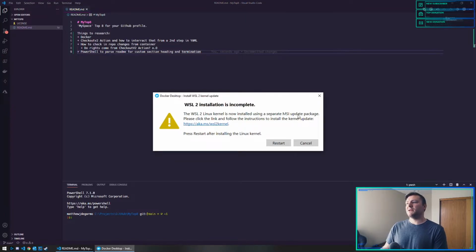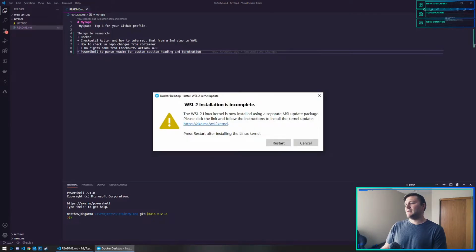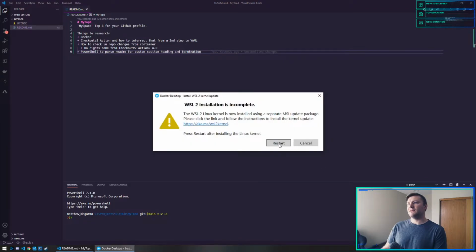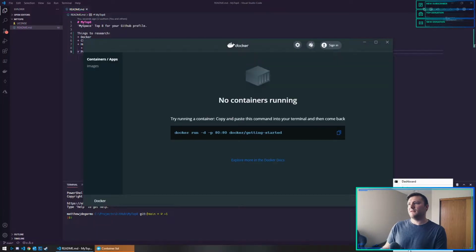Okay, it's installed. Cool. And I think I am gonna pull a Linux image that has PowerShell installed. Why does this keep coming? So I am gonna have Docker in the Linux configuration.